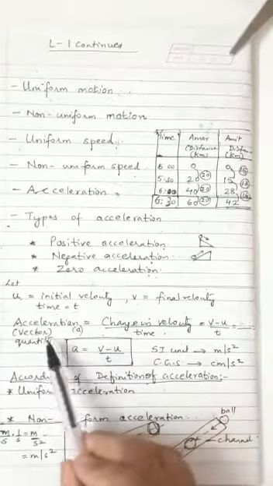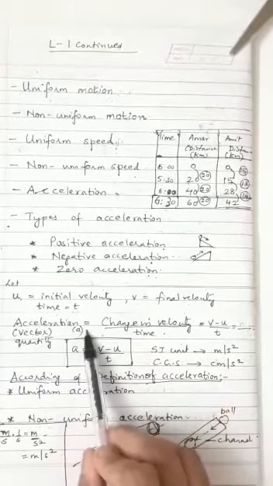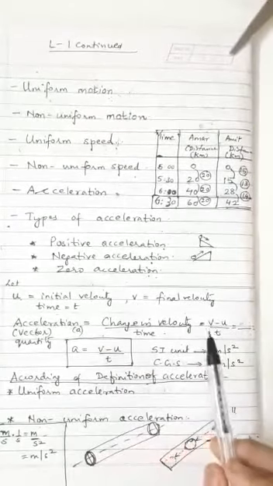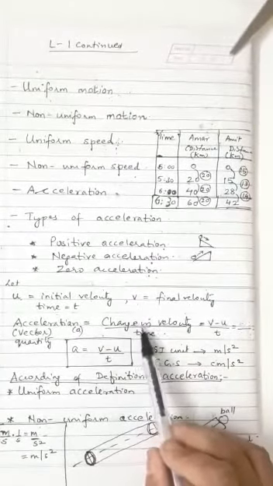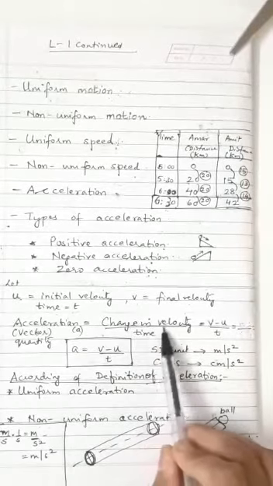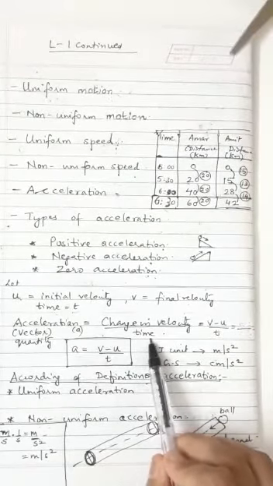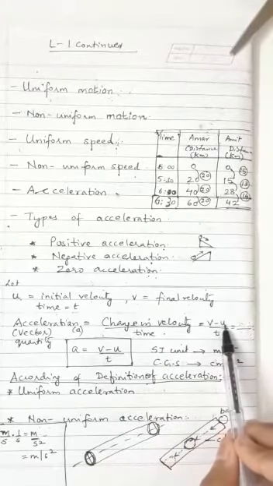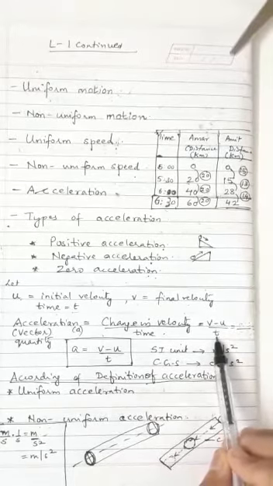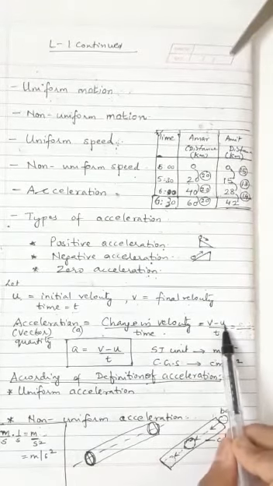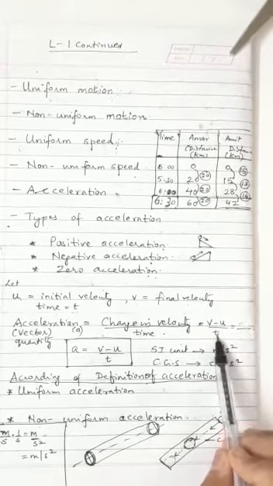Now, according to the definition, acceleration is the rate of change of velocity. Rate of change of velocity means change in velocity in unit time. So, the final velocity minus the initial velocity, divided by time.